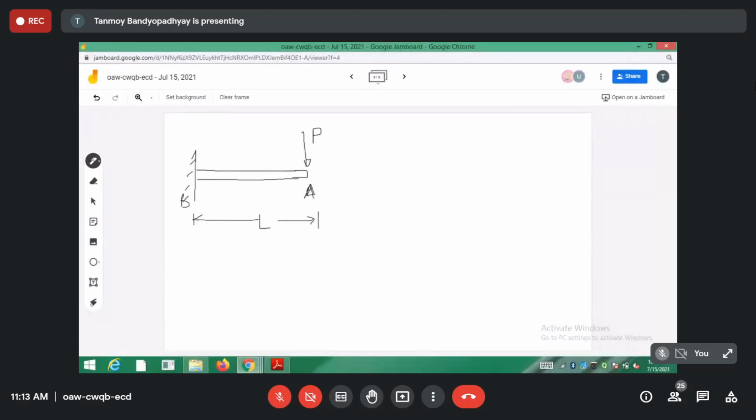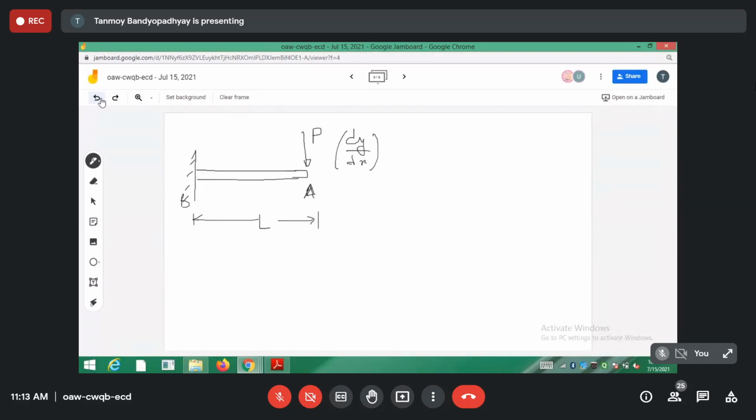So what do you have to determine? We have to determine the slope at the point A, and we have to determine the deflection at the point A. In order to do that, what we'll be doing is the same thing that we had done in deflection of beams.